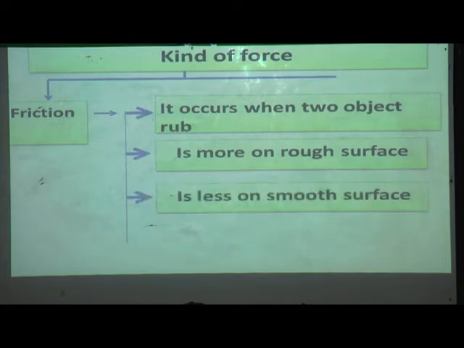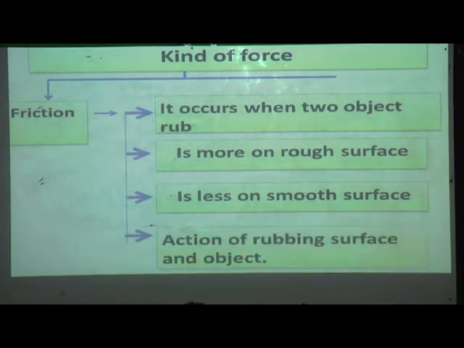The friction is less on a smooth surface. It is the action of rubbing surface and object. You have seen the example of a car and carpet. When you run the car on a carpet, that time friction occurs in the car as well as in the carpet.